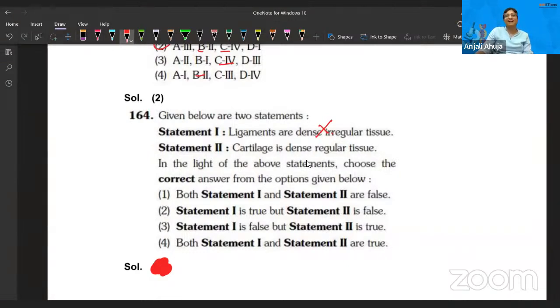No. Cartilage, I'm so sorry. Cartilage is dense regular tissue? No, cartilage is a bone. It's a rigid connective tissue. So hard and elastic also, but definitely not bone. I take my last sentence back. So none of the statements is right. Yeah, that's what it is telling now. Both of the statements are wrong.